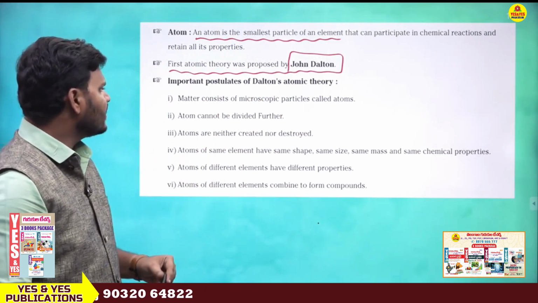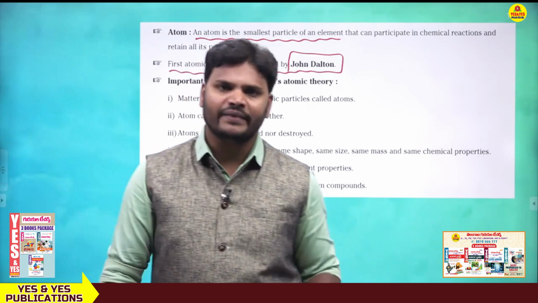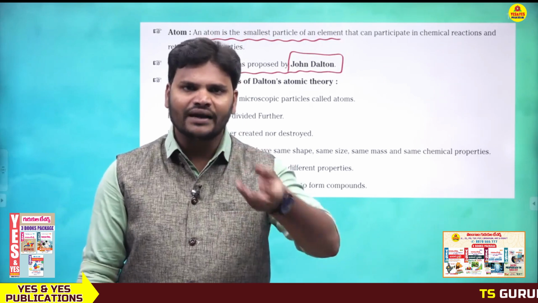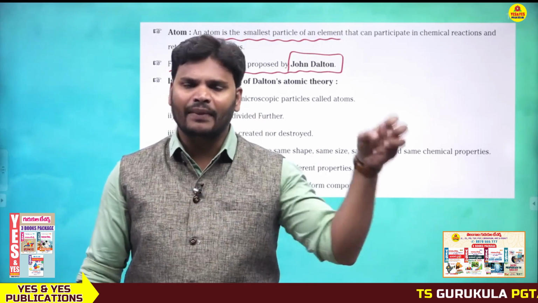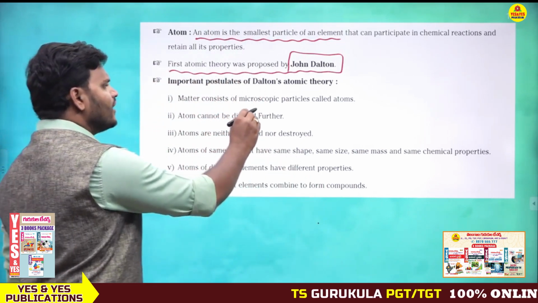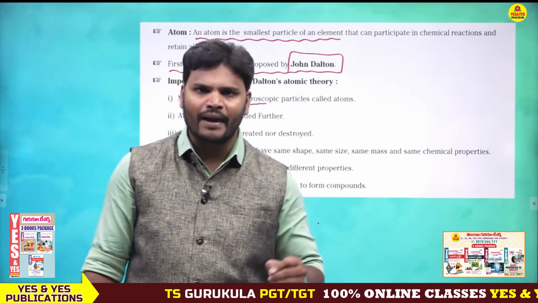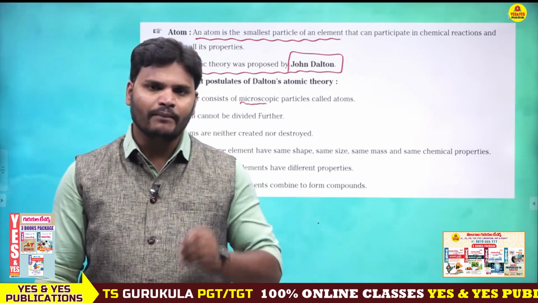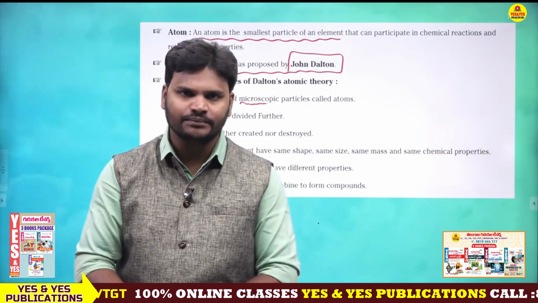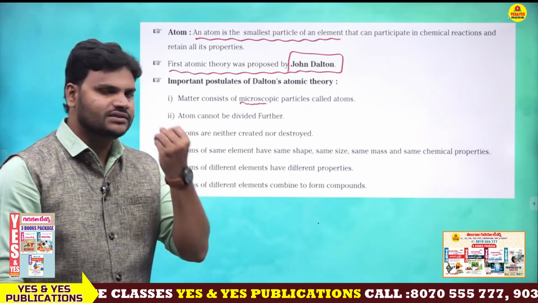First point: matter consists of microscopic particles called atoms. Yesterday also we discussed what matter is. Anything which has mass and occupies some space is called matter. So matter is made up of atoms. This point is very important: microscopic and macroscopic are two different words. Microscopic means very small, macroscopic means very large. Is it clear? So the first point: matter contains microscopic particles that are called atoms.